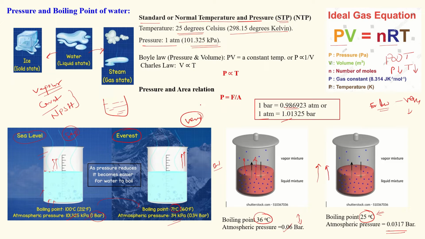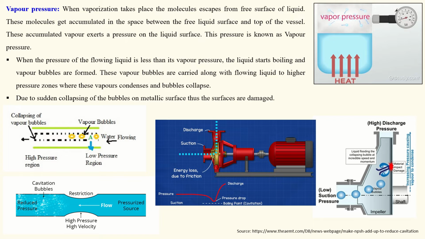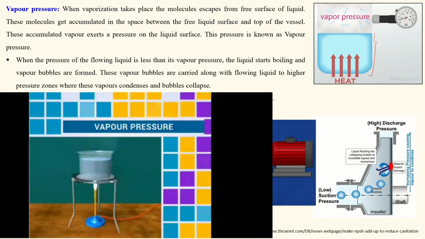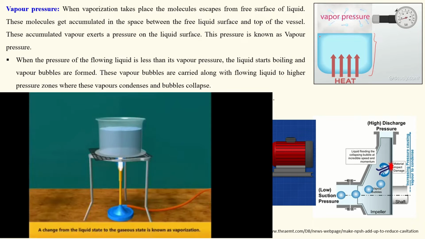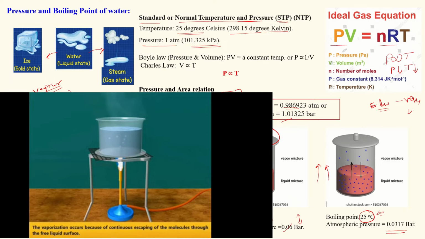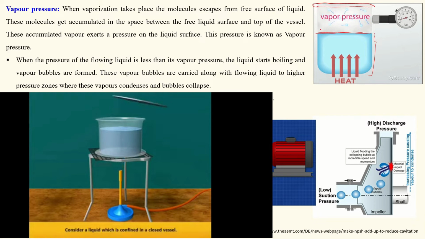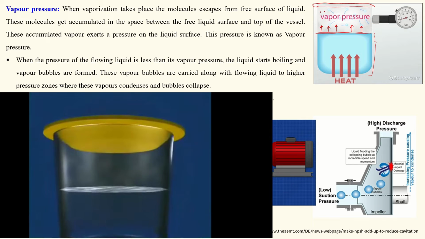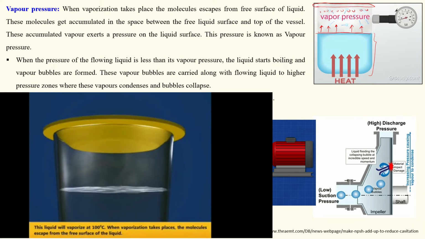We also know that the pressure reduces when the area is reduced. With this background we can understand vapor pressure. Take a container and add heat. After certain heat is supplied, the surface water will evaporate into the open space. In the picture, this box is closed, so the water vapor goes into this empty space and bubbles form here.